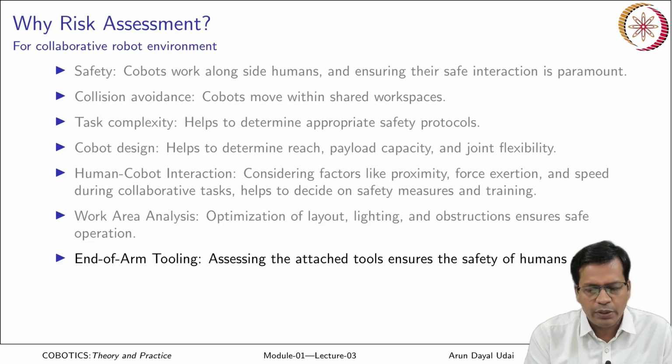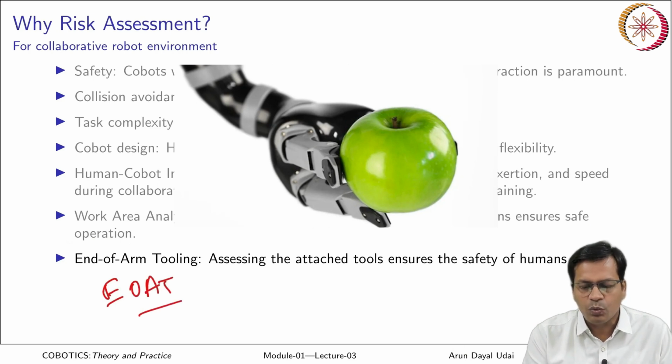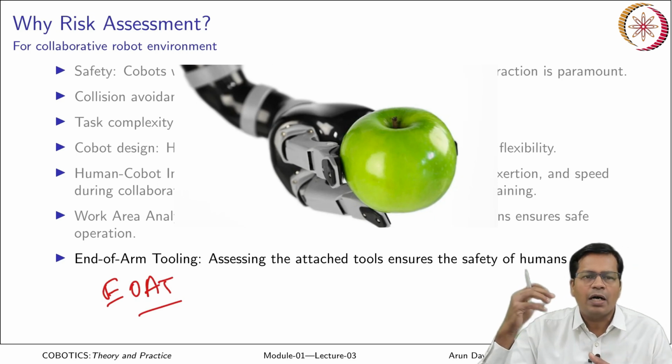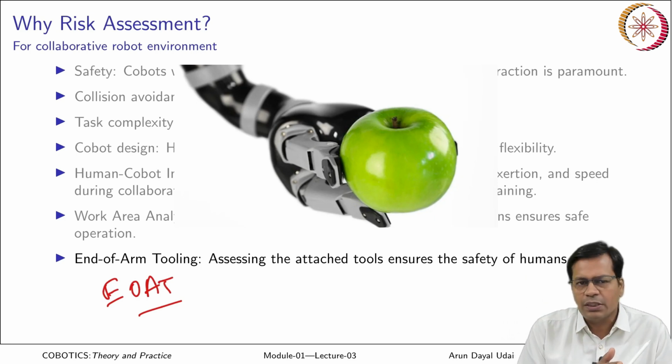End of arm tooling, commonly known as EOAT. Assessing the attached tool ensures the safety of humans around. The end of arm tool may have some surfaces to hold the object which it is handling, right.